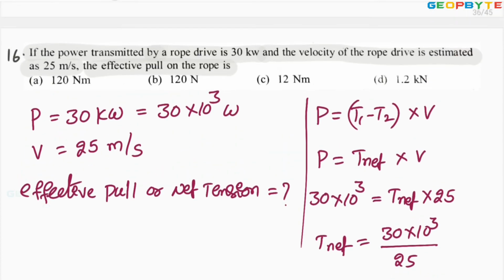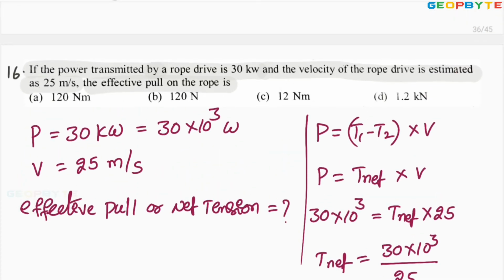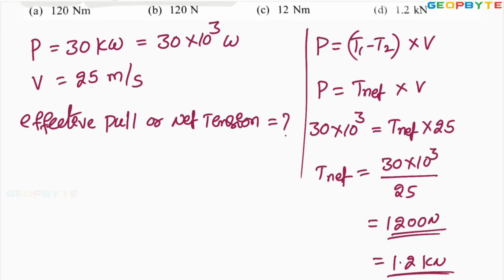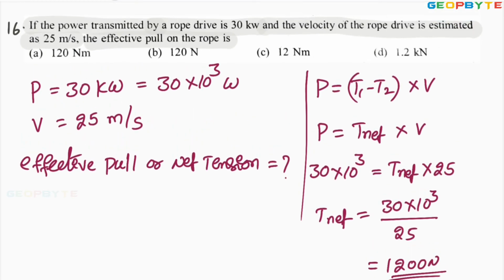Look at the options. 1.2 kilonewtons is 1200 newtons, right? 1200 is not available, so option D can be selected, 1.2 kilonewton. The first one given is 120 newton, not 1200 newtons. Therefore, option D is absolutely correct. I hope you got my point.